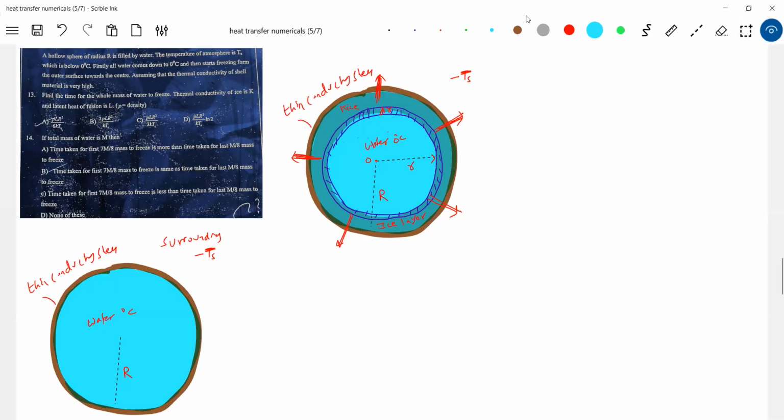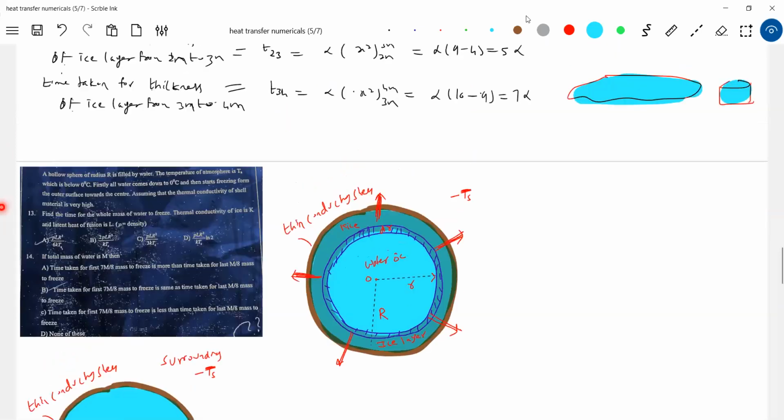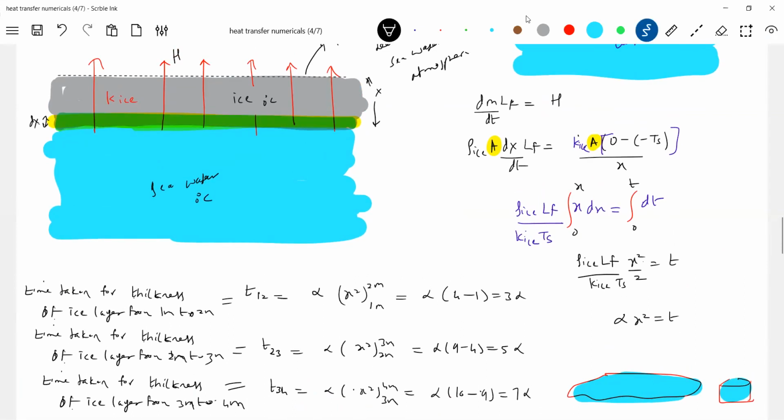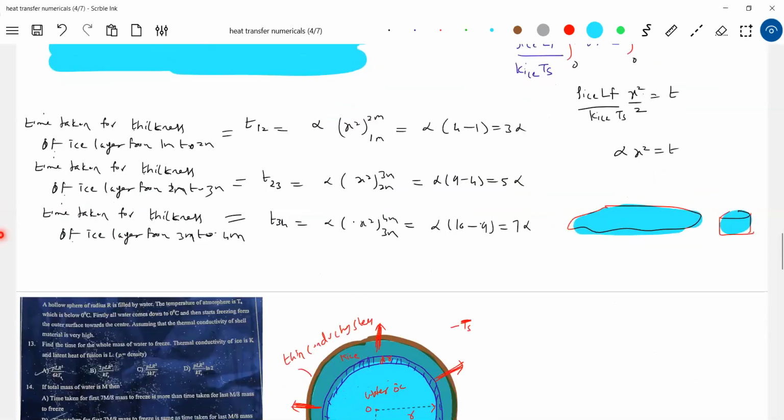When this amount of water of thickness dr freezes, what is the volume of water that freezes here? Let's assume 4 pi r squared dr. When that freezes, some amount of heat will be released, and that heat will be transferred by the layer of ice. Just stick to this. When this dm amount of water freezes, dQ amount of heat will be released, and that dQ amount of heat will be transferred by the ice layer. Getting some method? Same condition here.